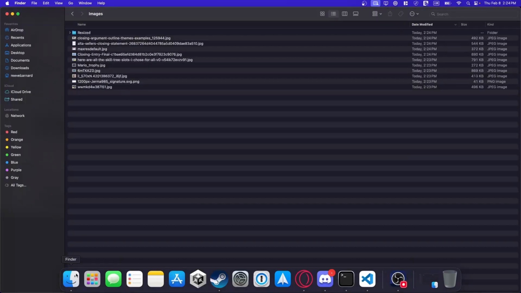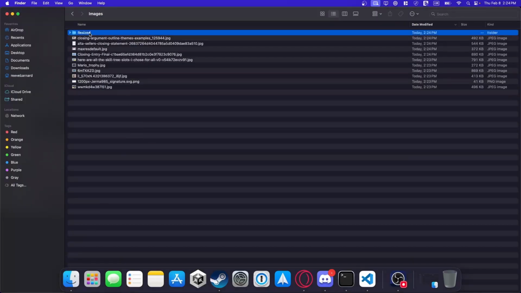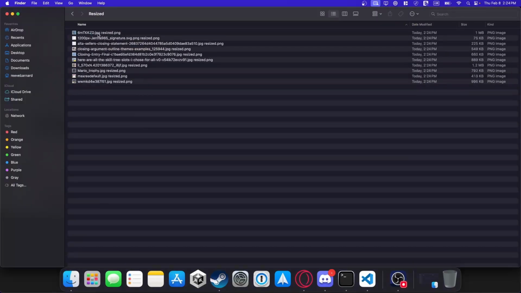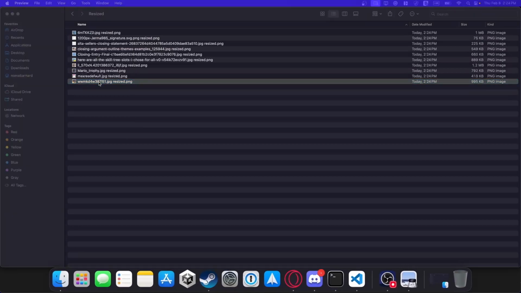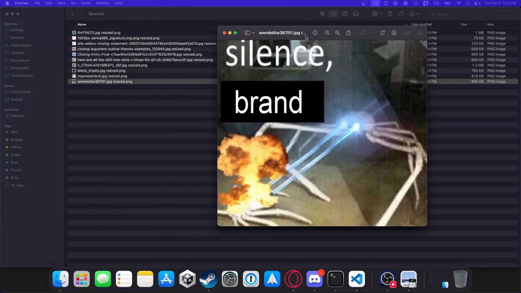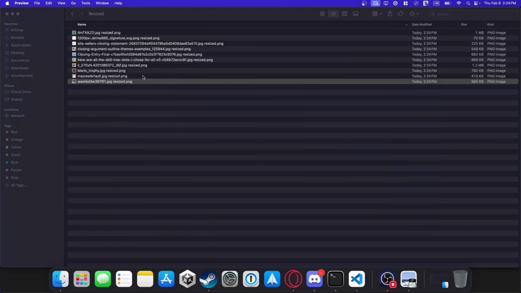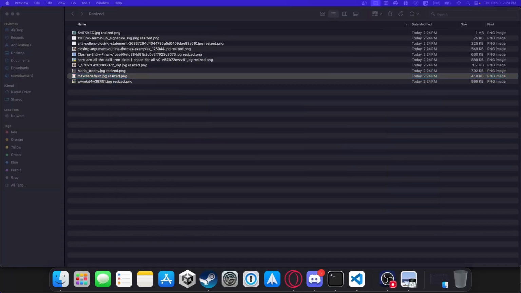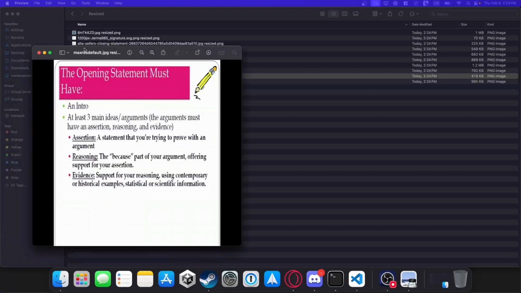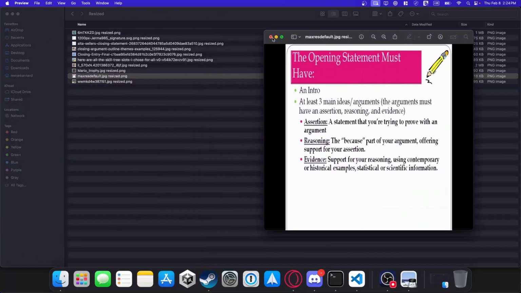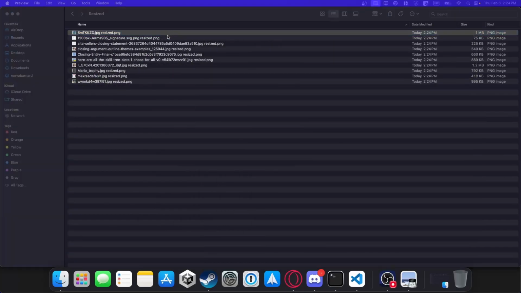Now that it's done, if we go into the Finder here, go to resized, we can see that it has resized this image to be the right size. Yep.